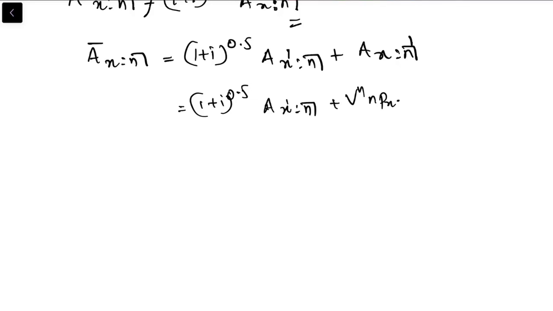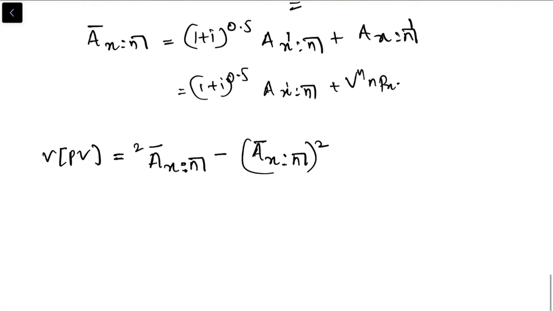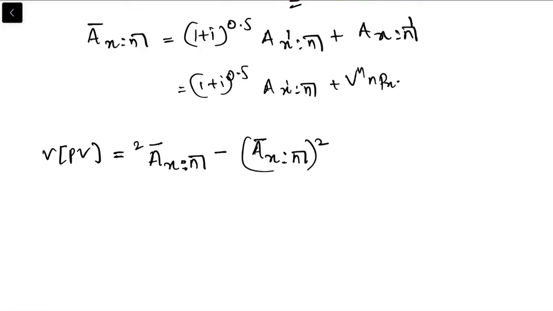All right, now let's do the variance. You can basically guess the variance, you can derive it on your own. I'm going to write the variance directly. So this will be 2a bar xn minus a bar xn square. At this time this must be spontaneous, right, because you can guess all the notations. You can derive this from the first principle, that is expectation of present value square minus expectation of present value whole square, and you can basically do the calculations. You'll reach here.